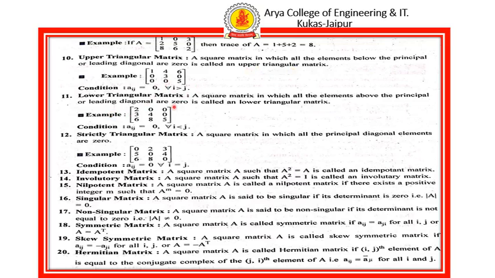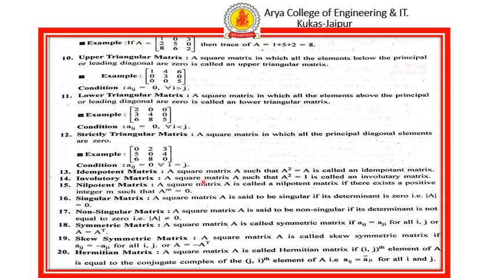Lower triangular matrix: a square matrix in which all the elements above the principal diagonal are 0. Strictly triangular matrix: a square matrix in which all the principal diagonal elements are 0. Idempotent matrix: a square matrix such that A square equals A is called an idempotent matrix.